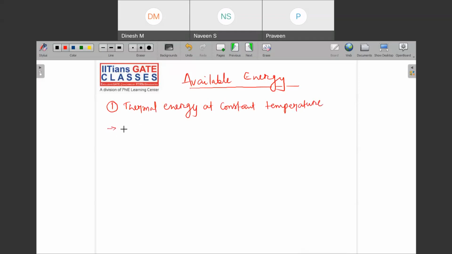First case we have seen is that available energy was nothing but Q into 1 minus T naught upon T, and then we changed it into Q minus Q upon T into T naught. Then we say that this is Q minus T naught into delta S, right? We have seen this one, available energy.